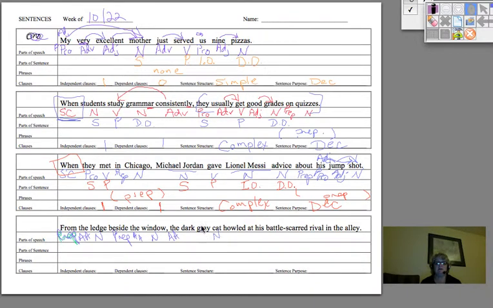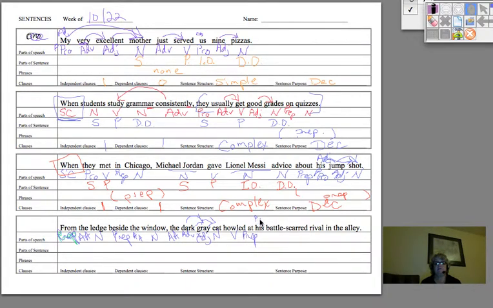Well, cat is a noun. Gray is telling you what kind of cat or what color. It's an adjective. But now, is it a dark cat or a dark gray cat? I would say it's the latter. Dark is telling you how gray. So that one's an adverb. The next one, howled. Verb, clearly an action. At is a prep.